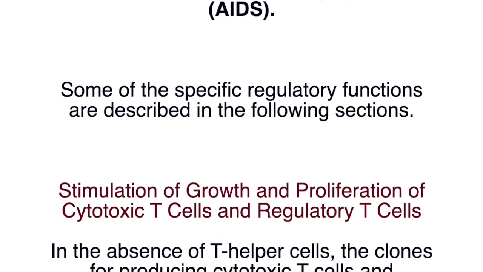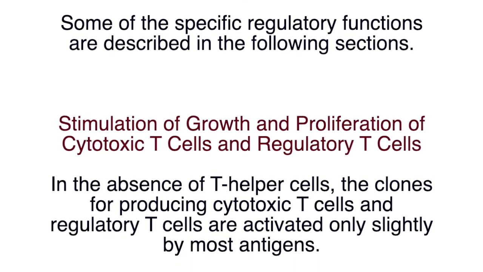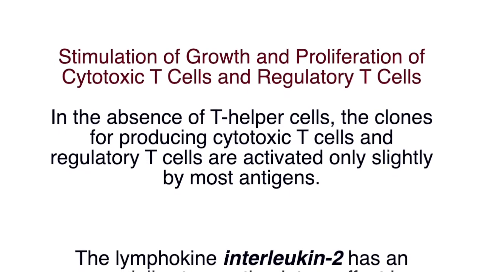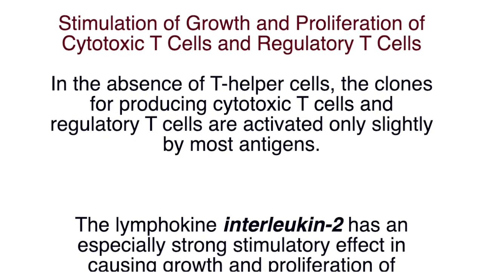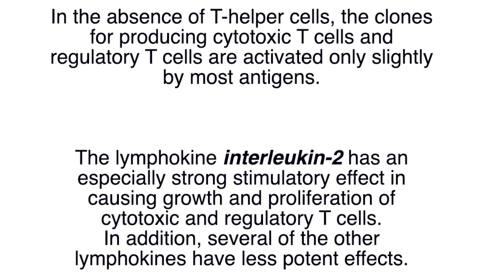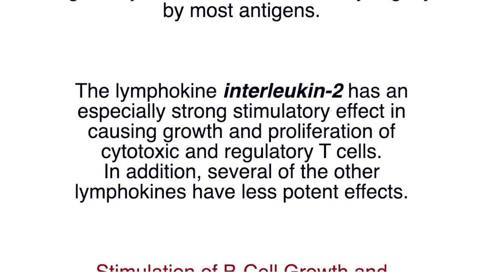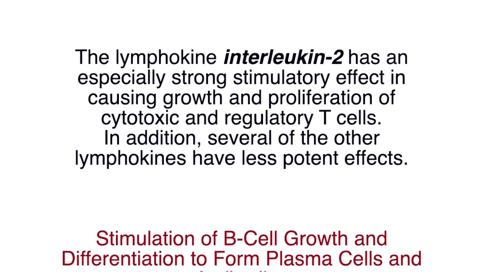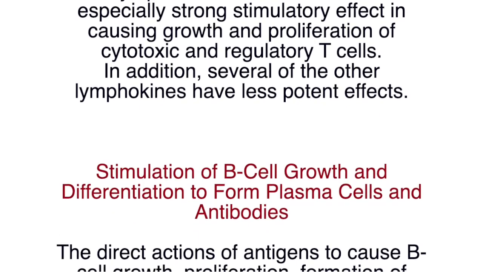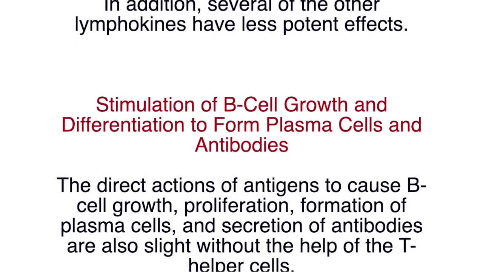Stimulation of growth and proliferation of cytotoxic T cells and regulatory T cells. In the absence of T helper cells, the clones for producing cytotoxic T cells and regulatory T cells are activated only slightly by most antigens. The lymphokine interleukin 2 has an especially strong stimulatory effect in causing growth and proliferation of cytotoxic and regulatory T cells. In addition, several of the other lymphokines have less potent effects.